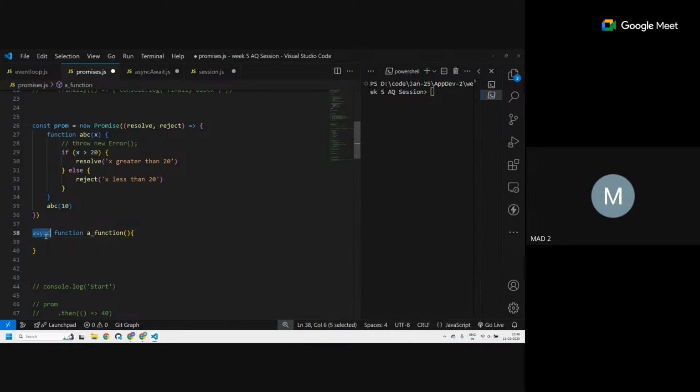Fine, this is an async function. That means it can contain an await keyword. This await keyword we can only use inside an asynchronous function.